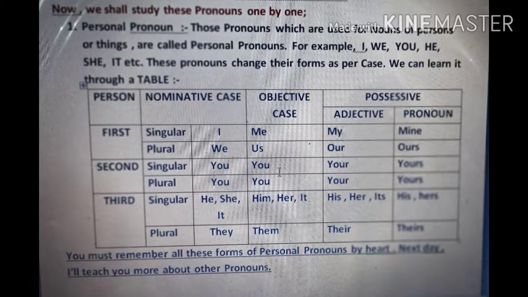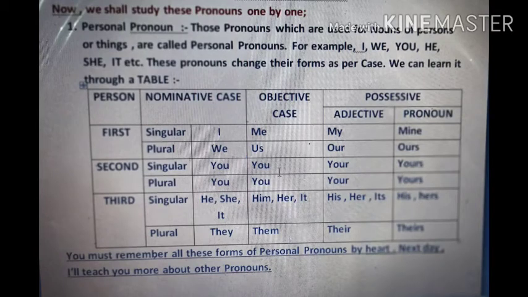In the same way, in possessive adjective, I becomes my and we becomes our, and its pronoun, means possessive pronoun, will be mine and ours respectively. In the same way, in the second person, both the singular and plural have only one pronoun, that is you, as you are watching in the screen.